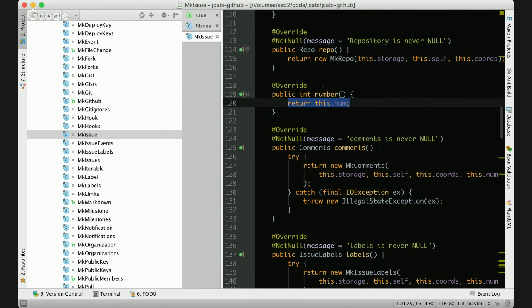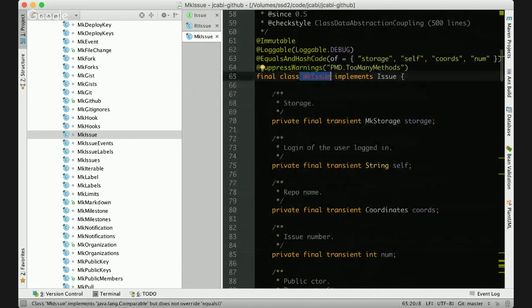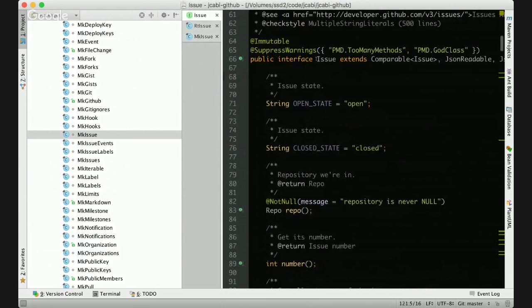It looks like a GitHub issue. So this MK issue can be used everywhere where we need to use a GitHub issue. So this is the library. This is an open source Java library which you download and use in your project in order to connect your classes to the GitHub API. And then in your code, you will have an instance of this interface issue, in order to connect your class to GitHub.